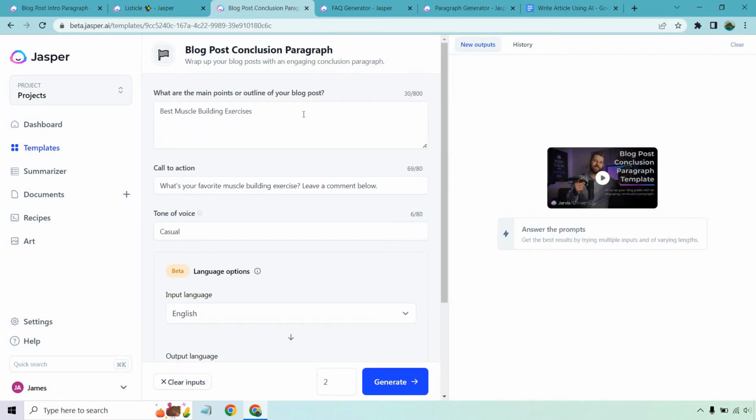Next, we have our blog post conclusion. I just talked about the best muscle building exercises. And for the call to action, I put, what's your favorite muscle building exercise?